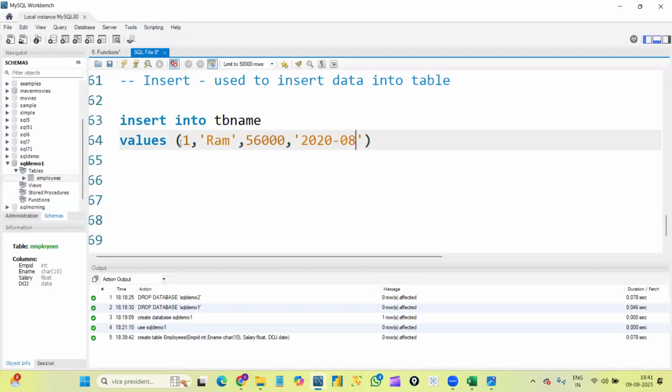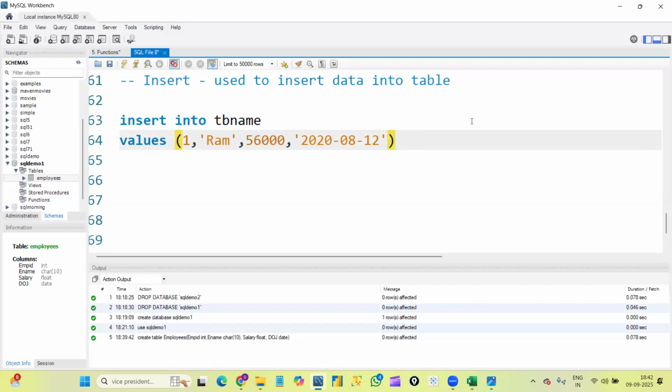So this is my first row of data. Now observe here, for character data and for dates I used quotes. I used single quotes here. Whenever we are entering character data or date data, we need to use single quotes, or else we can use double quotes. No problem, but we need to definitely use quotes. Only numbers we will give directly. Inside the quotes only we need to enter the values.